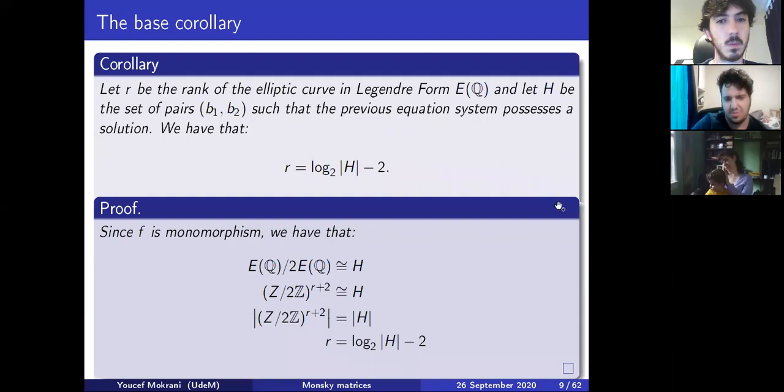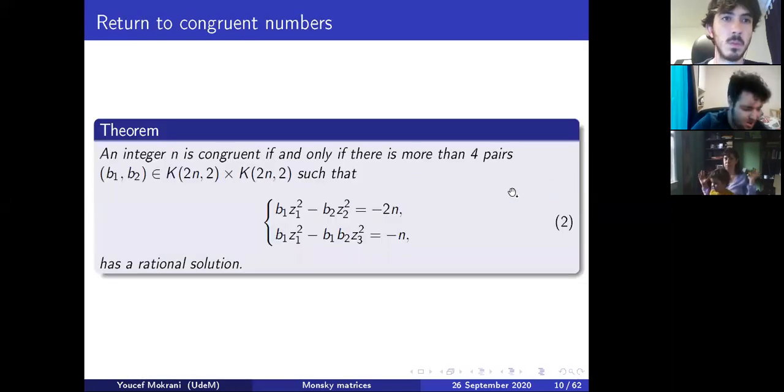A super quick corollary: if r is the rank of the elliptic curve E, and H is the set of pairs b1, b2 such that the previous equation system has a solution, then clearly r is the logarithm base 2 of the size of H, minus 2. Now a super quick theorem: if we go back to the congruent numbers, n is congruent if and only if there are more than 4 pairs b1, b2 such that the equation system has a solution.